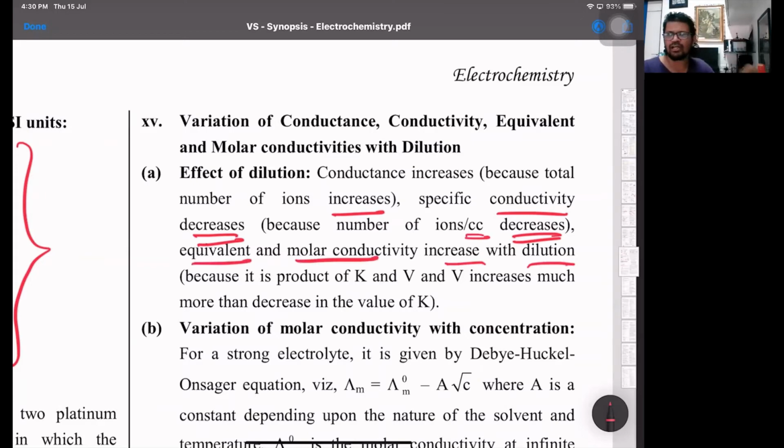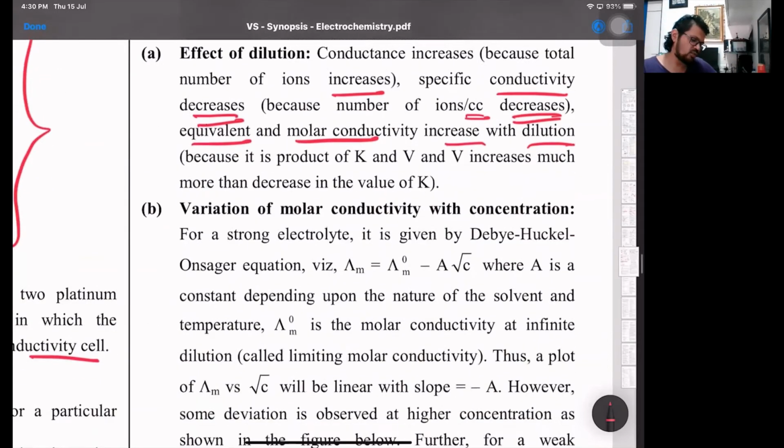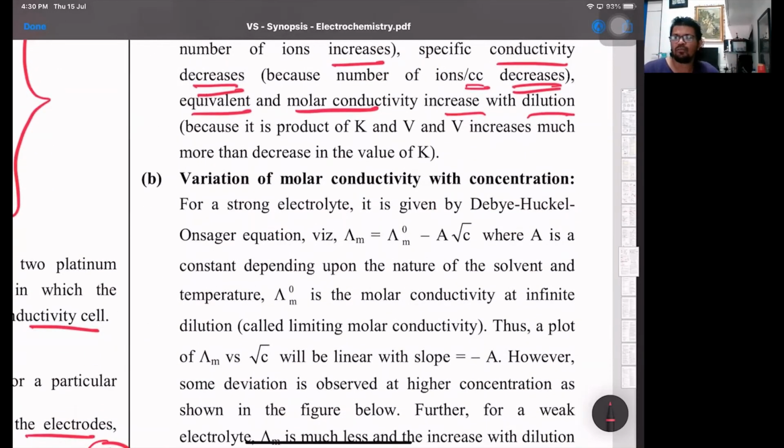Equivalent as well as molar conductivity will increase. Now this variation of molar conductivity with concentration was given by the Debye-Huckel-Onsager equation. That is y equals mx plus c: capital lambda is equal to lambda naught minus a root c. What is lambda naught? Molar conductivity at infinite dilution, or molar conductivity at zero concentration.